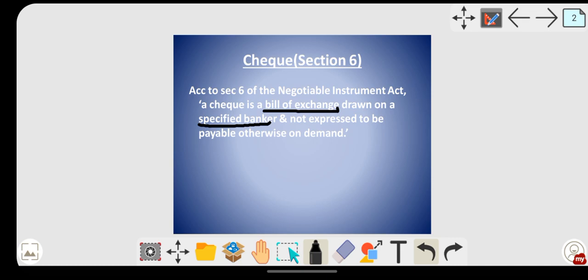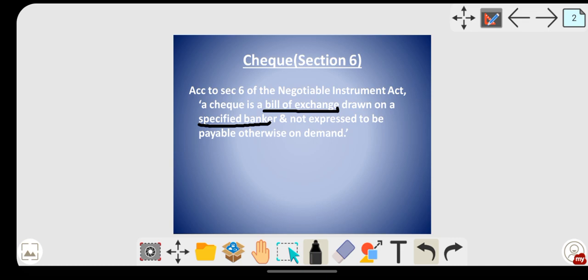So what does the definition say? That a check is a bill of exchange. So what is bill of exchange? Bill of exchange is a document which is accepted by the debtor, as per which he agrees to make the payment of certain sum of money to the creditor. So it is a document.